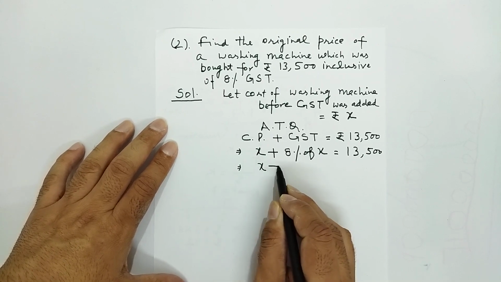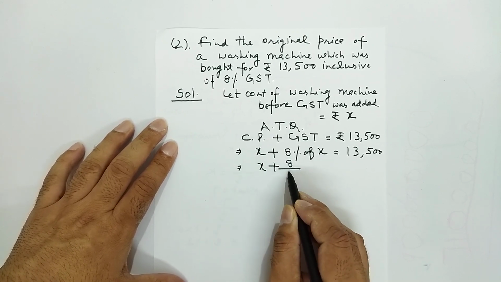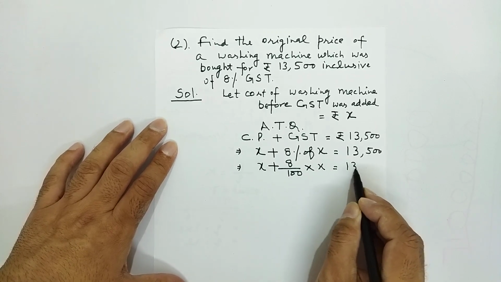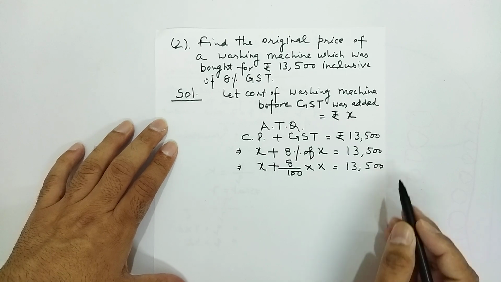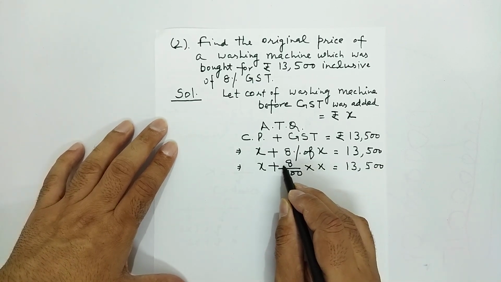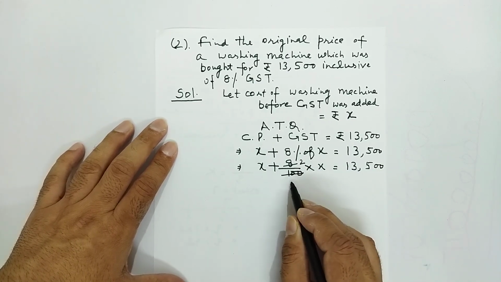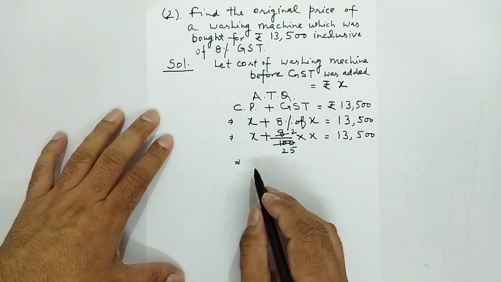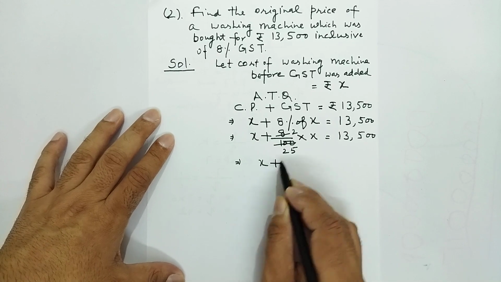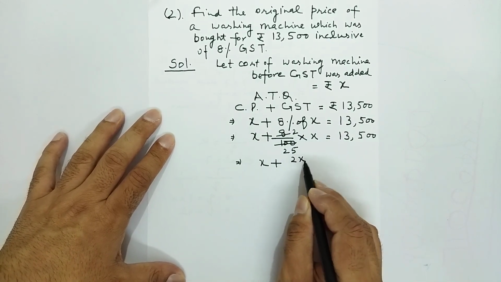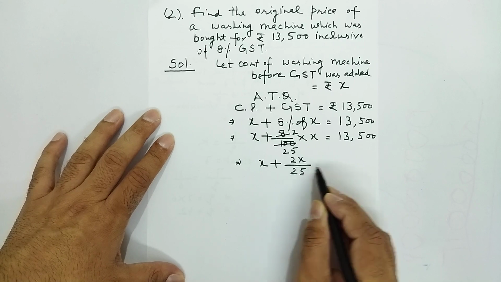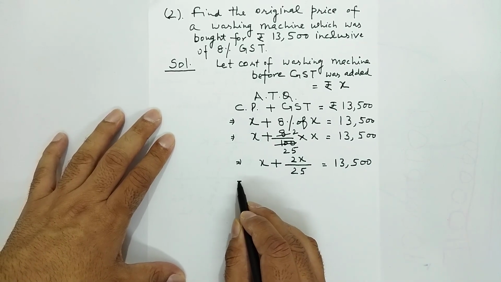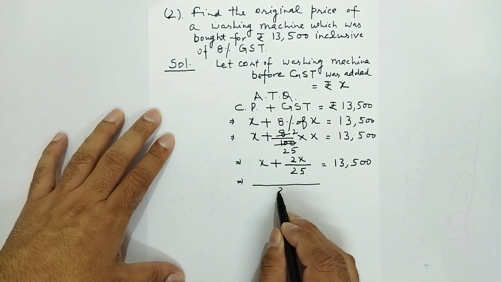Now let's solve it. X plus 8% means 8/100, of means multiply, X is equal to 13,500. Now with table of 4, 4 2s are 8, 4 25s are 100. So it will become x plus 2x upon 25 is equal to 13,500. Now LCM is 25.